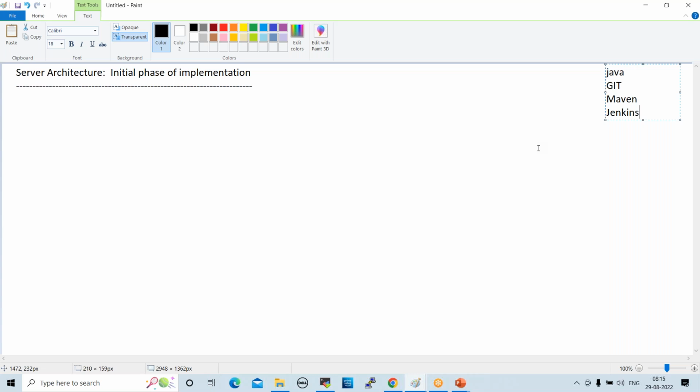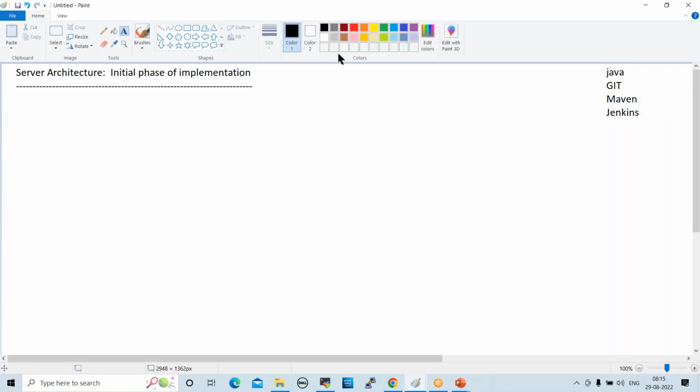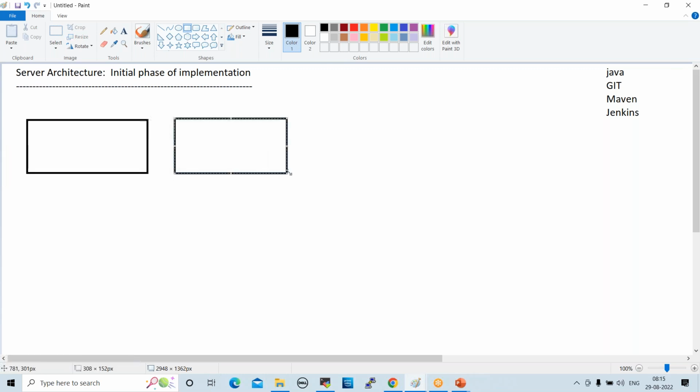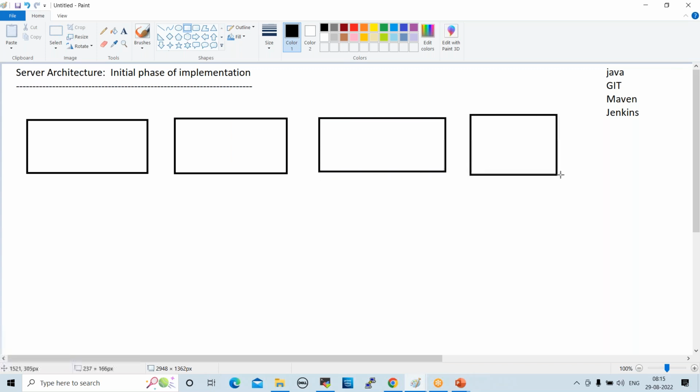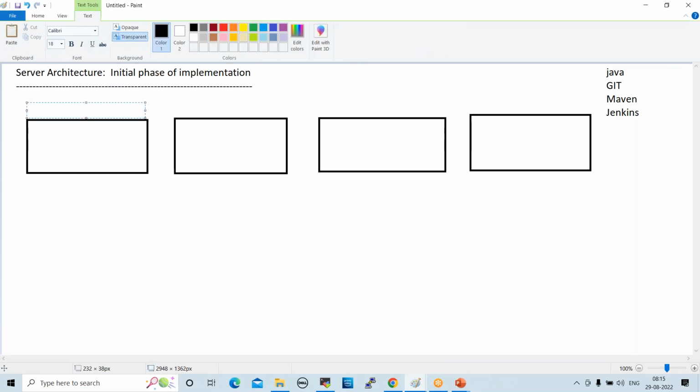For each application, they used separate servers. So the project team configured 4 servers here. By that time, the highest hardware capacity was 1 GB only. These are the 1 GB servers.